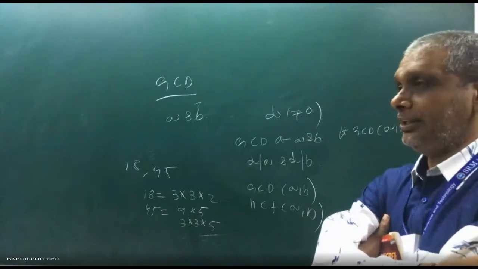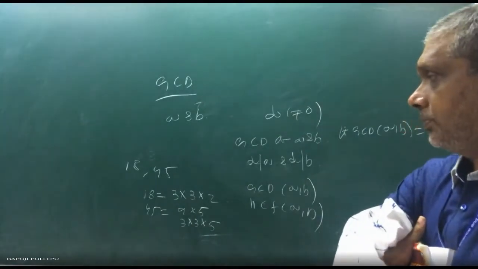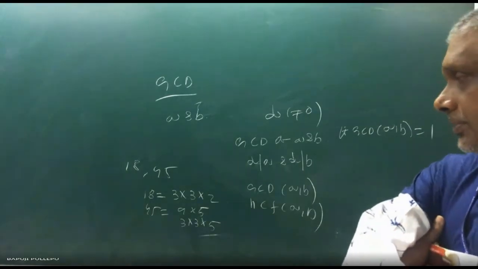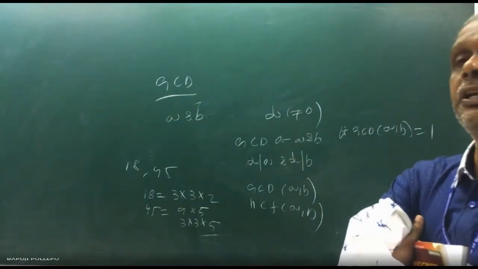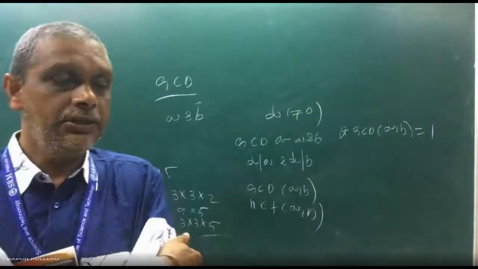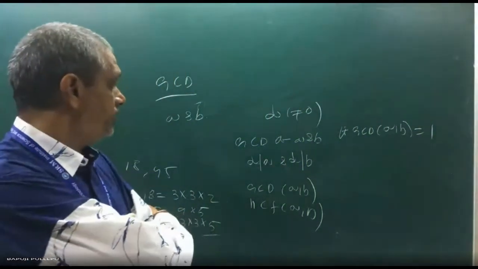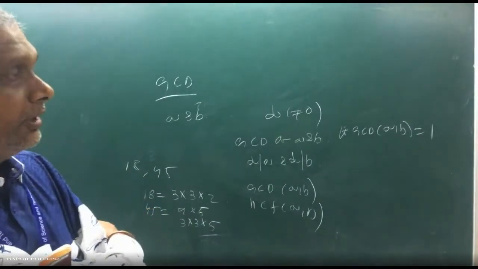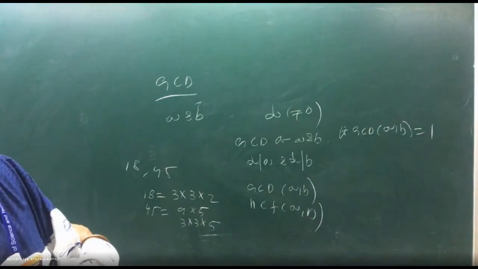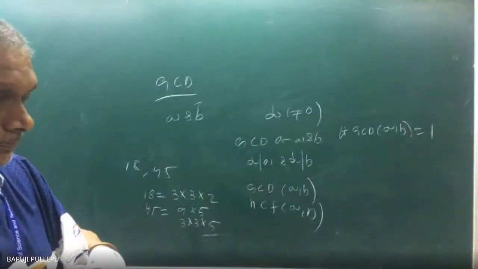That will be another theorem, slowly we can prove. So 9 into something I can write, 45 is 9 into something, and 18 is 9 into something. Guarantee I can write. Greatest common divisor GCD of two numbers A comma B is equal to 1, what do you understand from there?